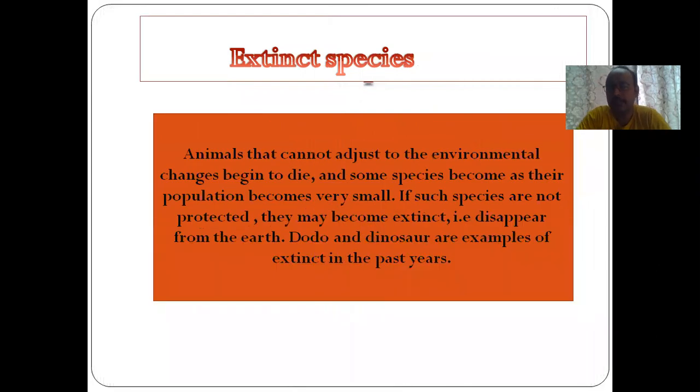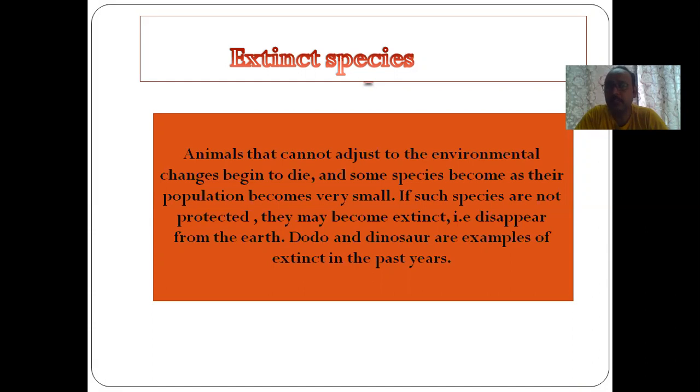So let's start with extinct species. Extinct species means the animals which are not present now. We can't see them, we can just see their pictures, right? These animals were not able to adjust to the environmental changes, so they started dying. And some species become so small in population that they are not protected. They may become extinct, that is, disappear from the earth. Dodo and dinosaur are two examples of species extinct in past years.